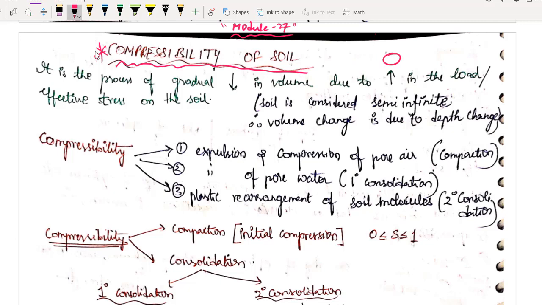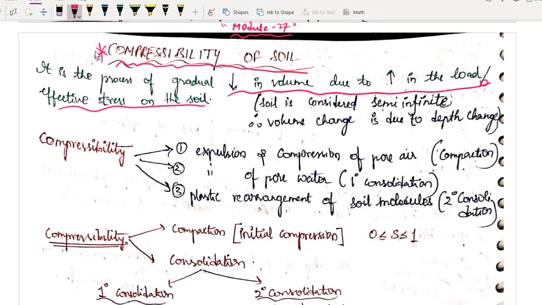Apply your common sense and try to define compressibility of soil on your own. So how can you define it? If someone asks me to define compressibility, I would say, sir, whenever you are applying load on a soil, or to be precise, whenever you are increasing the effective stress on the soil, what will happen? Soil will change its volume, and this change of volume I am calling compressibility of soil. It is common sense. So this is the correct definition also. It is the process of gradual decrease in volume due to increase in load or effective stress of soil.